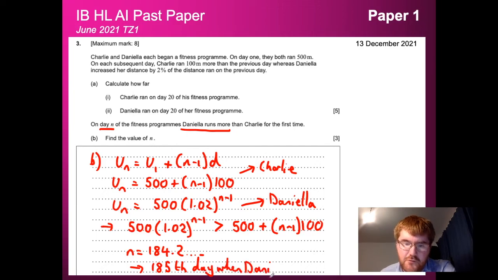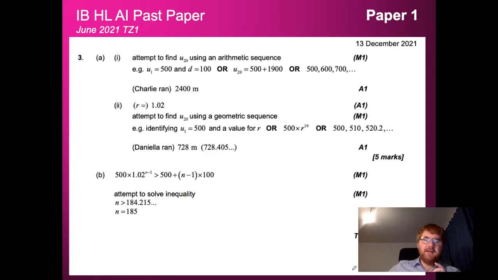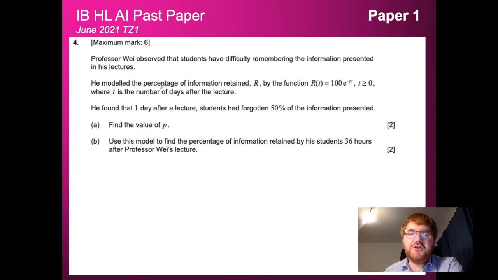Okay, so even though normally we wouldn't round up to 185, because it goes beyond the 184th day, that faster run is going to be on the 185th day. So when Daniela runs faster. So you can have a look at the mark scheme here as well, and you can see where we picked up all those really important method marks. And on to question 4.